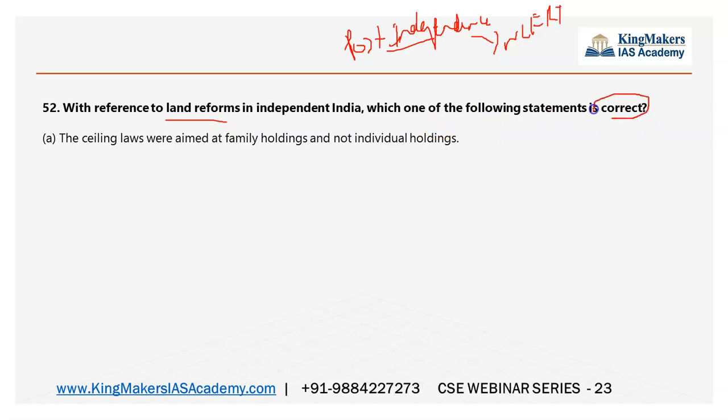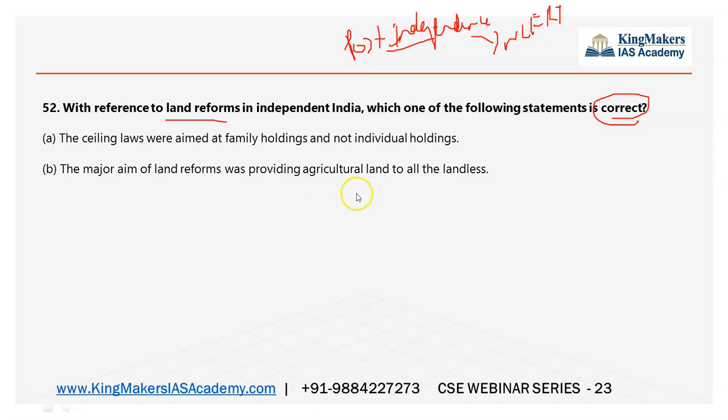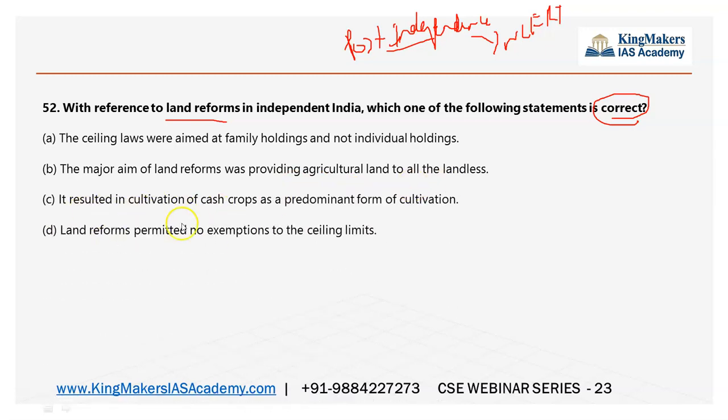Which of the following is correct? The ceiling laws were aimed at family holdings and not individual holdings. The major aim of land reforms was providing agricultural land to all the landless. It resulted in cultivation of cash crops. It permitted no exemptions to the ceiling limits. So the most appropriate answer is that it is providing agricultural land to all the landless. But here, see, the options are very confusing.